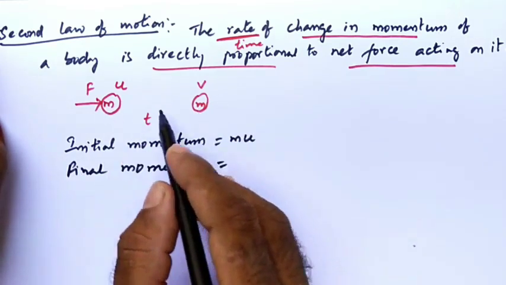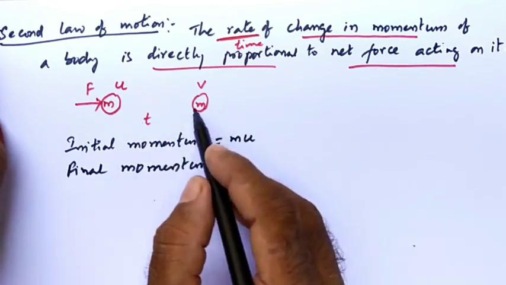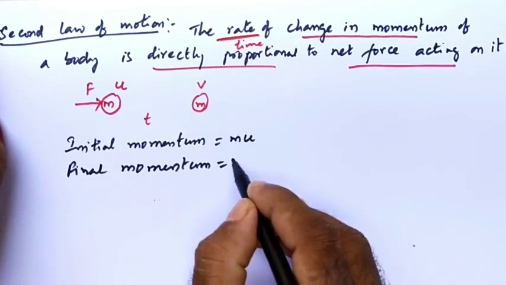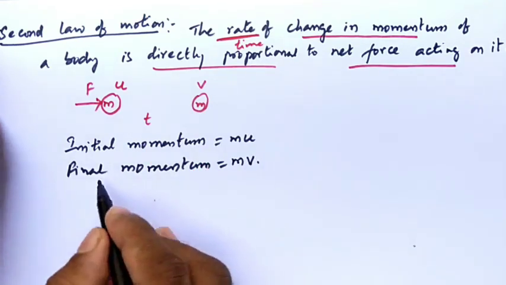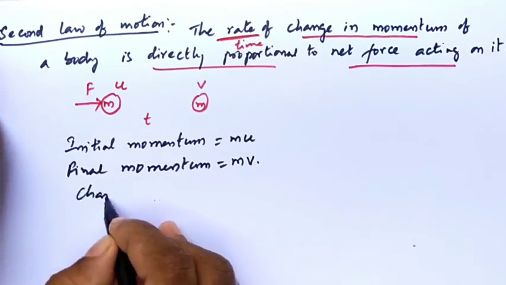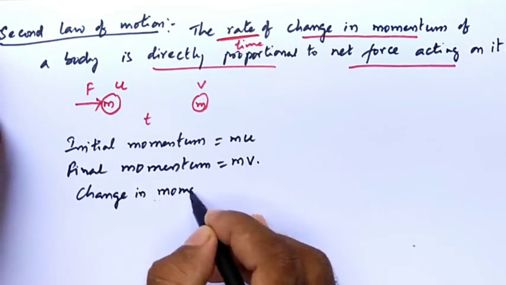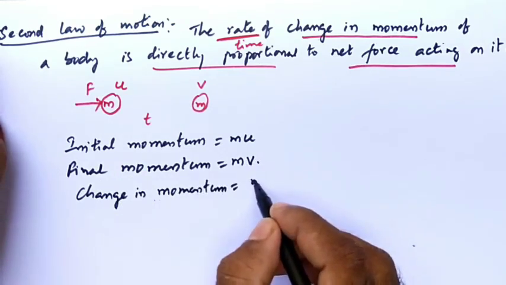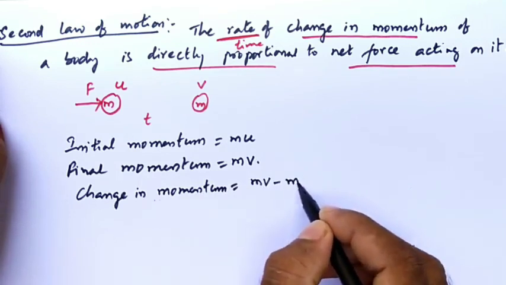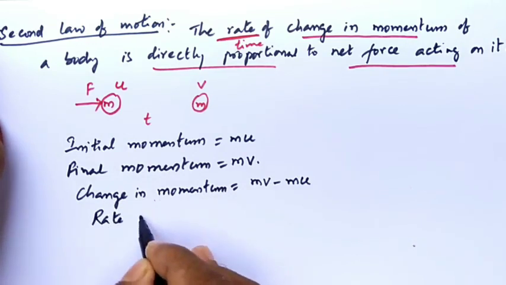In this case mass is not changing, though sometimes mass also will change, so be careful. Final mass is m and final velocity is v. Now what is the change in momentum? Change always means final minus initial.